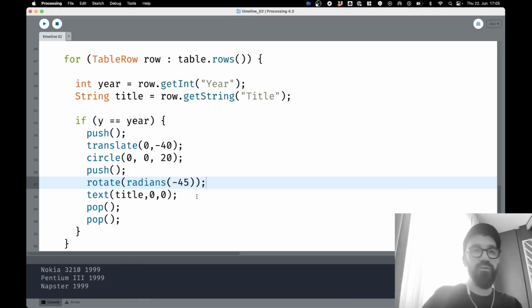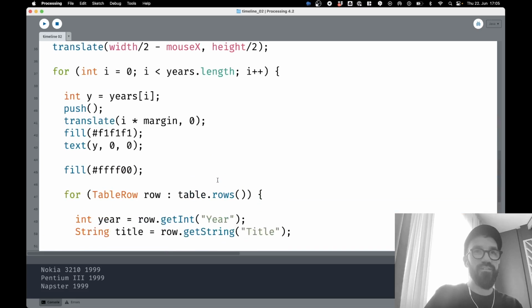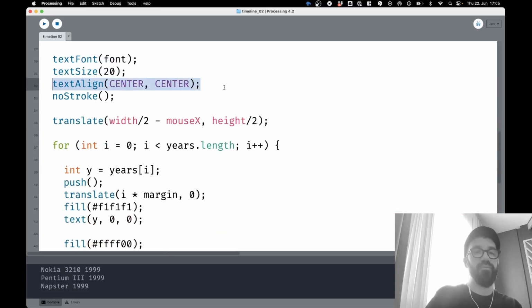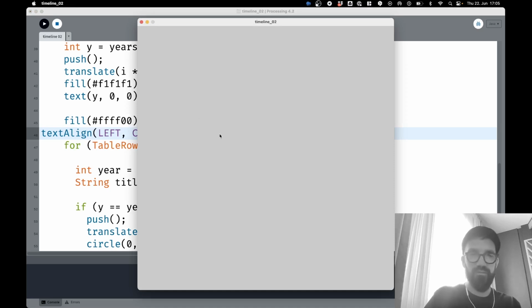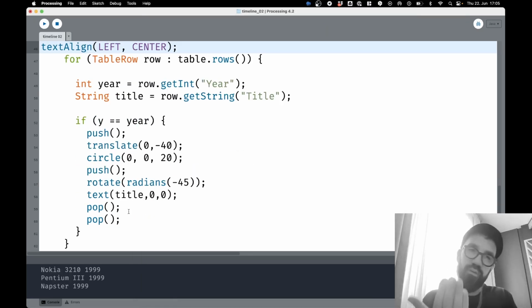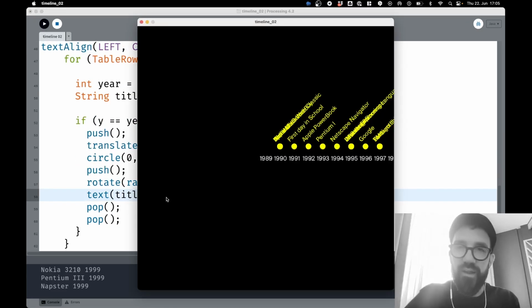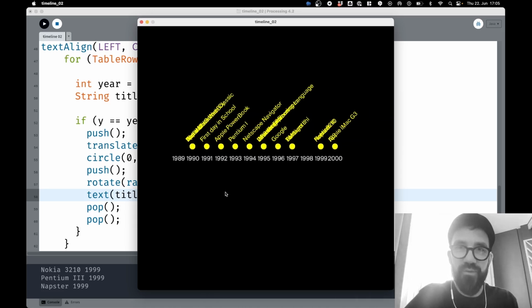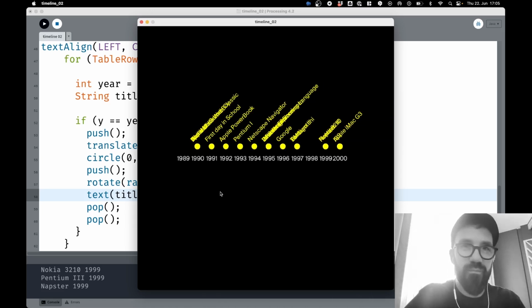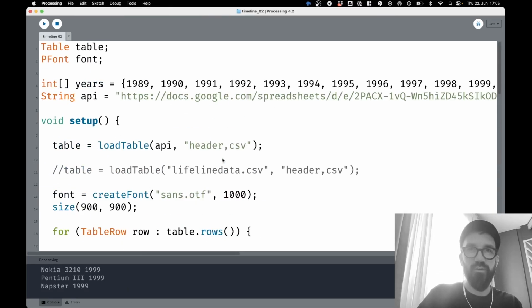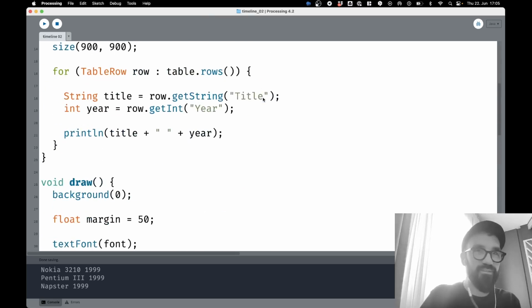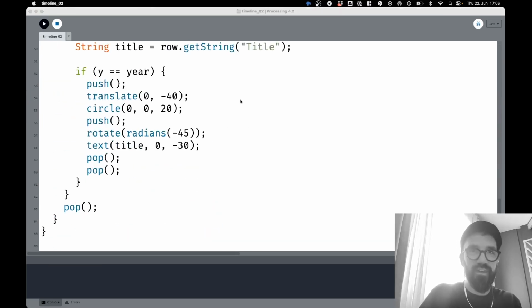Wow, look at this. So the thing is that the text align is still set to center. That's why they are also weirdly positioned. We have to put the text align here to left, not center. Text align, sorry, not the text mode. And also pull the text a little bit to the top, minus 30, right? Can you see that? That looks already pretty much like a timeline, right? So this is pretty awesome. It's working. This already works pretty well. Awesome. Really cool. I'm so happy that I learned this with the API. That's fantastic. What's next? I have an idea.